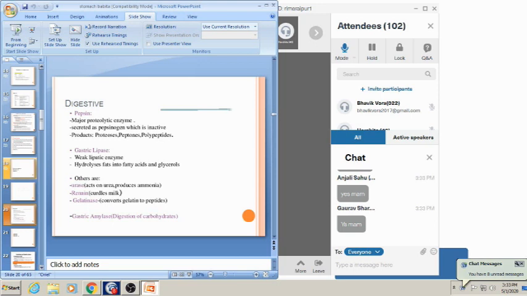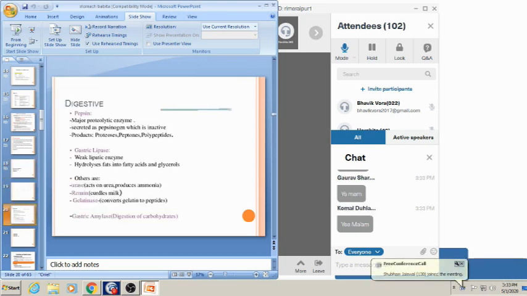This is the digestive function of the gastric juices. It contains the pepsin, which is a major proteolytic enzyme secreted as pepsinogen, which is inactive, but it becomes active in acidic environment. Products are proteose, peptones and polypeptide. And gastric lipase, a weak lipolytic enzyme, hydrolyzes fats into fatty acid and glycerol.